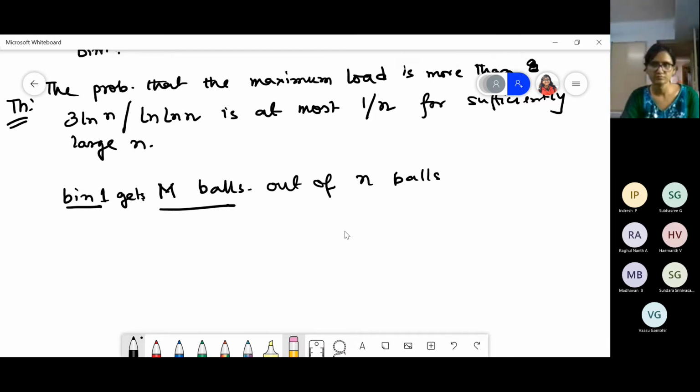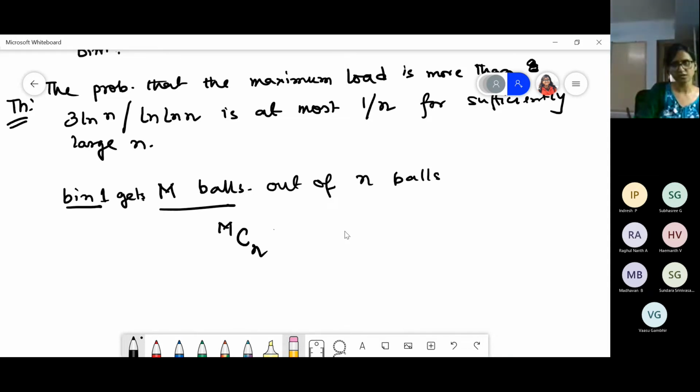So it will be nCm, to pick any of the m balls. Sorry, it is nCm, I just wrote it opposite. m is smaller, so nCm. Out of n balls, I can choose m balls, and then all these balls have to fall inside this bin 1, the first bin.